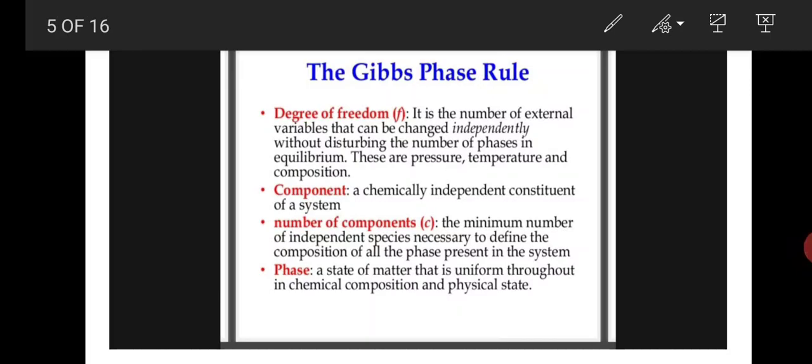Here phase means a physical state of a particular chemical in equilibrium state. That phase is uniform throughout in chemical composition and physical state.